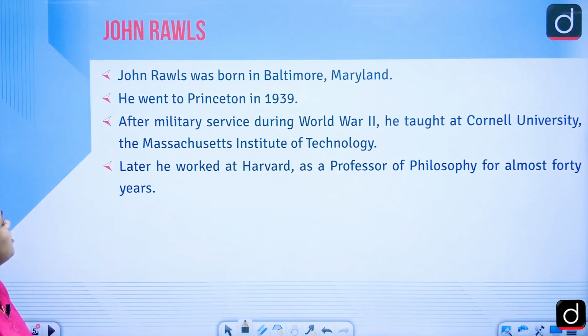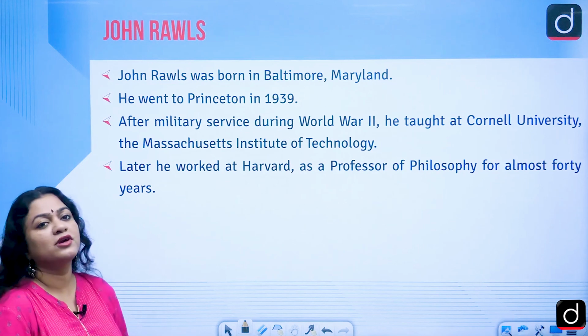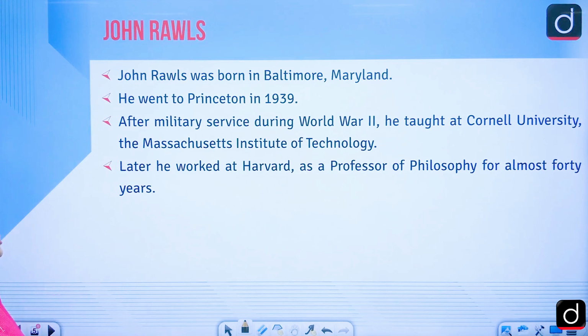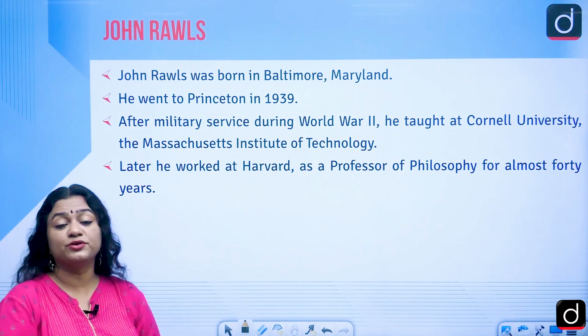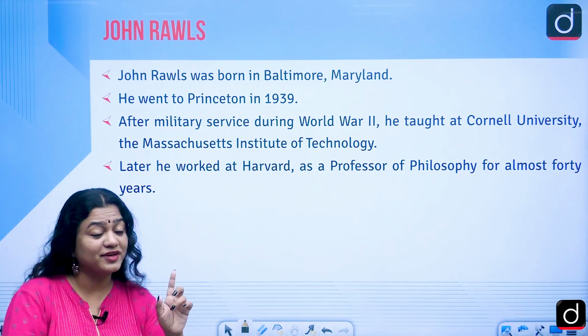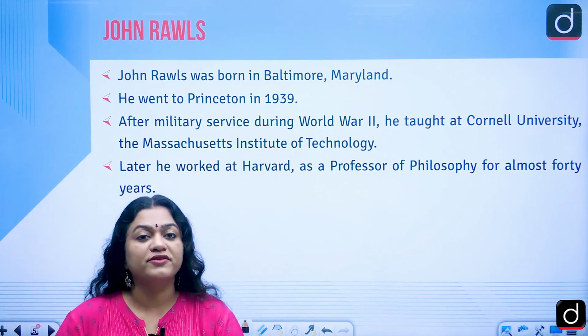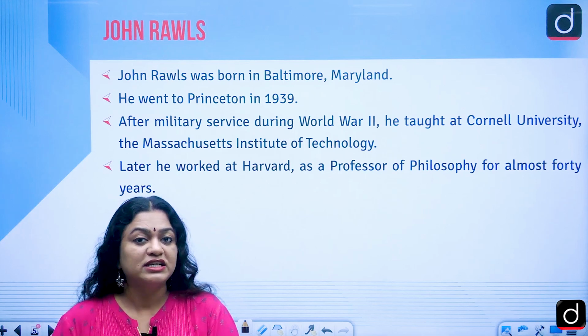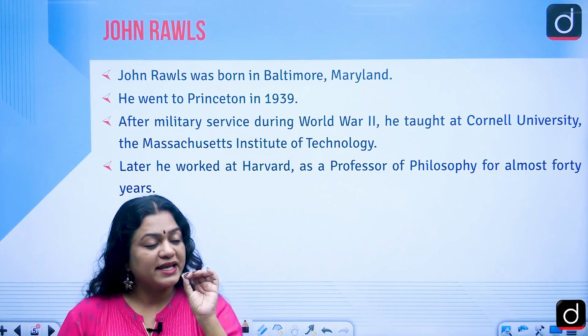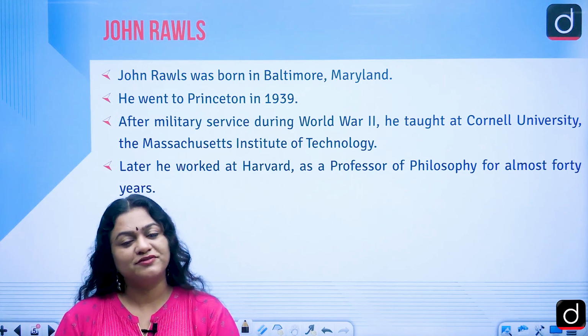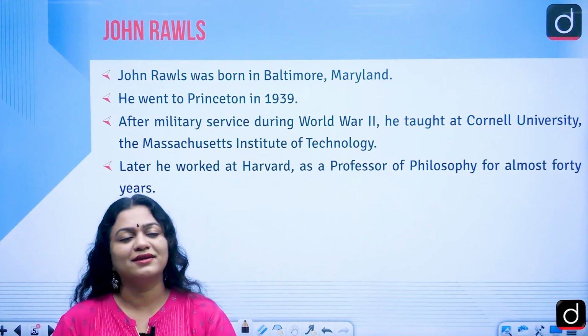John Rawls was born in Baltimore, Maryland. He went to Princeton in 1939, and later did military service during the Second World War. It's very important, students. I have mentioned his life here because to understand any political philosopher, we have to first understand their life.